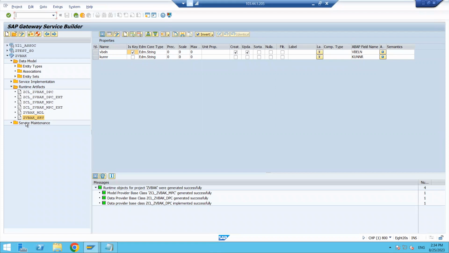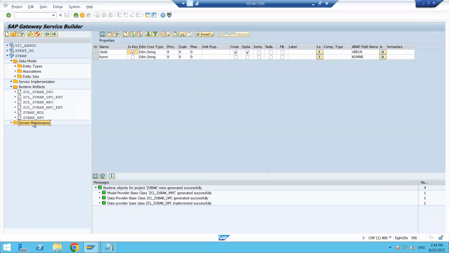Here the service maintenance folder is there, and the service should come under it. In this system it is not coming here. Once you click on the generate button, the service name will come here to register the service, but here it is not coming. That is some configuration issue, but in your systems it may come.